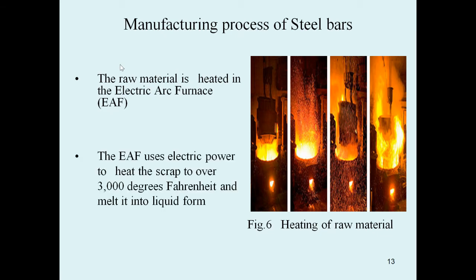Next, the electric arc furnace uses electric power to heat the scrap to over 3000 degrees Fahrenheit. So up to what temperature should this scrap be heated? This heat is produced from electric power, and it melts into a liquid form, a plastic, liquid molten state.